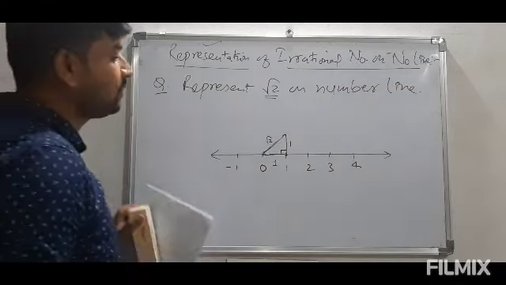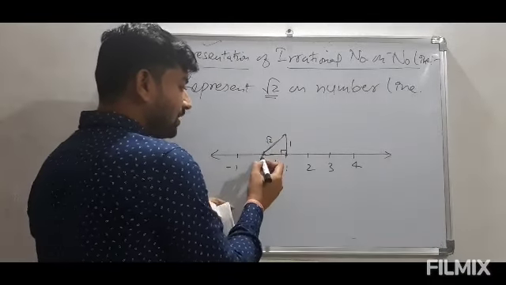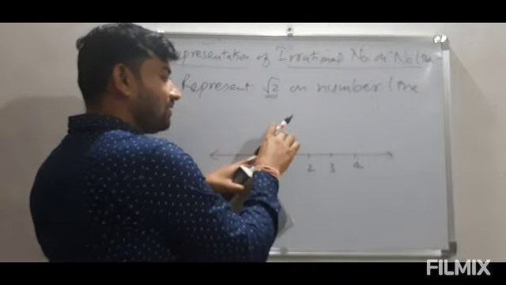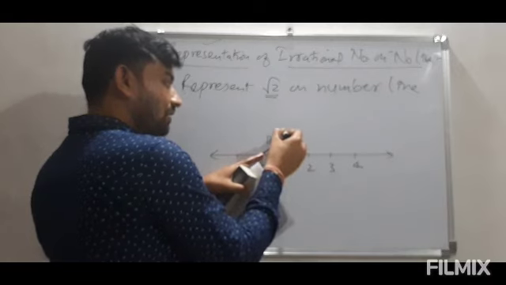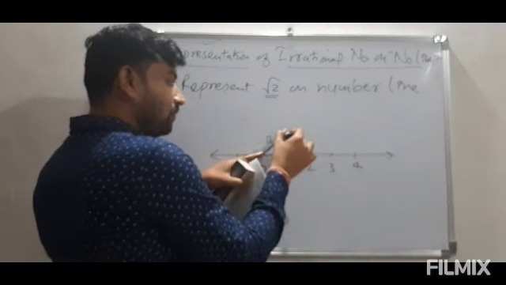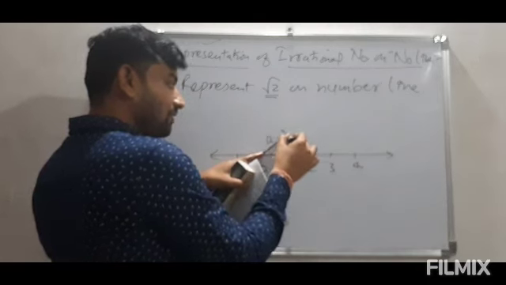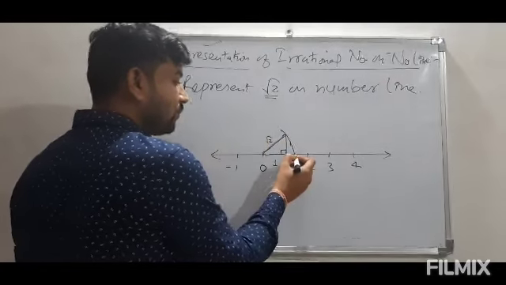Now what we have to do, you will be using your protractor, will keep it at 0, and whatever length it is, this is root 2, we will just draw one arc from this. We will keep the fixed end at 0, and we will draw an arc from this point like this, which will cross the real number line at some point.